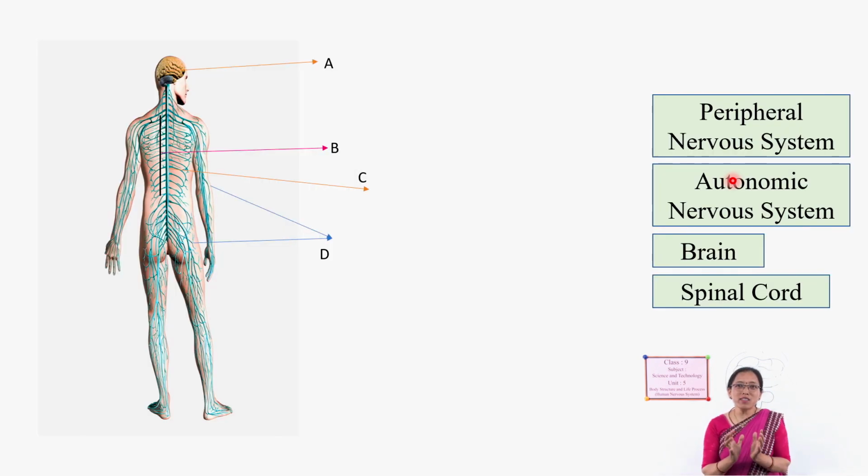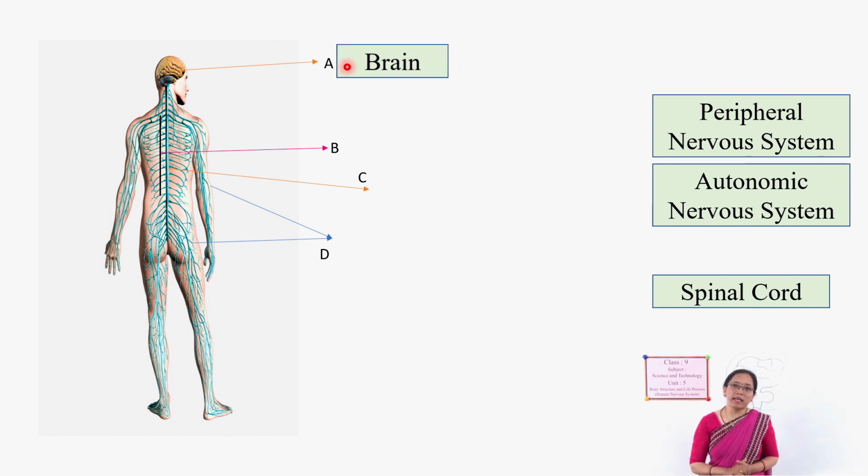Now can we know which part is which one in this figure? See here, a figure is given, and can you identify the parts of this nervous system? Yes, options are also given: peripheral nervous system, autonomic nervous system, brain, spinal cord, with A, B, C and D. Which is the A part?